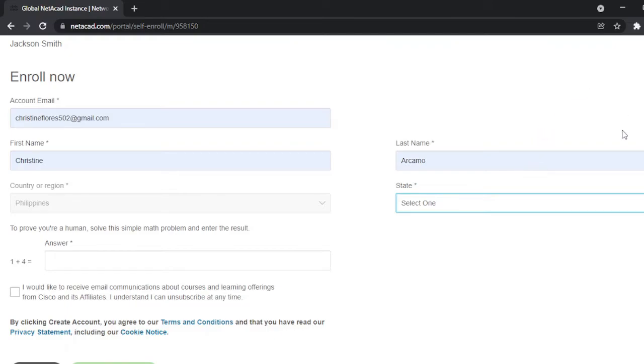Region 7 is where I belong in the Philippines. So I choose Central Visayas. That's it.